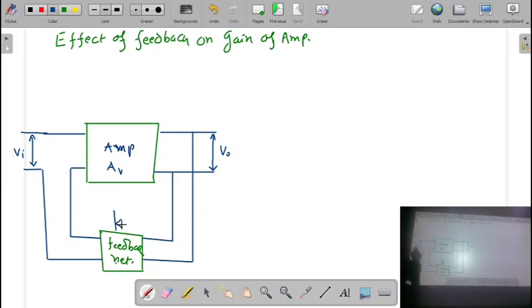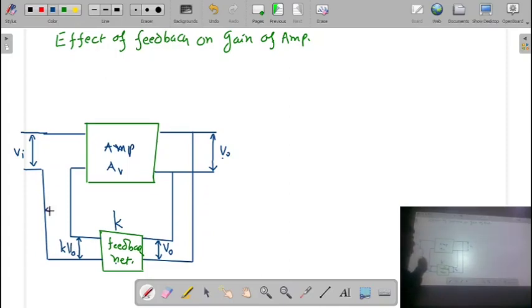Correct? Now my input voltage is Vi, output voltage is Vo. This output voltage is going to appear at the input of the feedback network. And we are taking a fraction of this output voltage. So let us say if that fraction is K, the amplitude of the output voltage will be K into Vo.